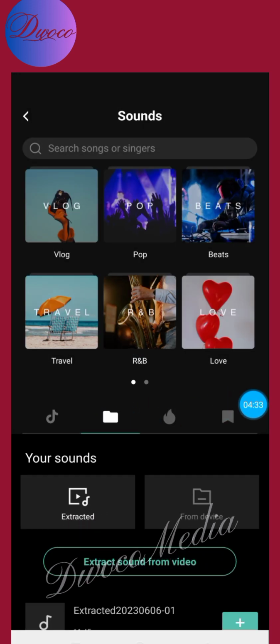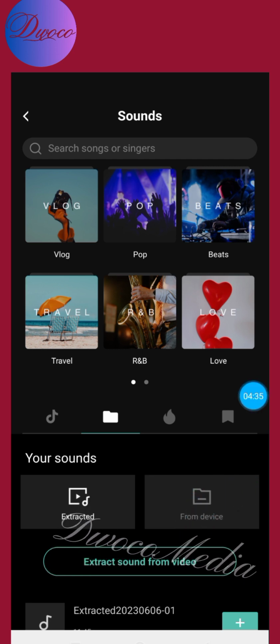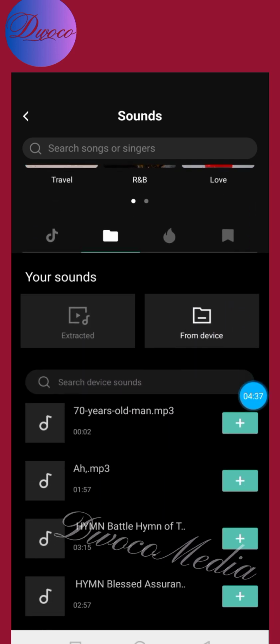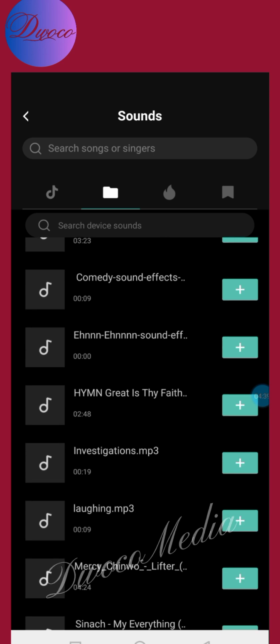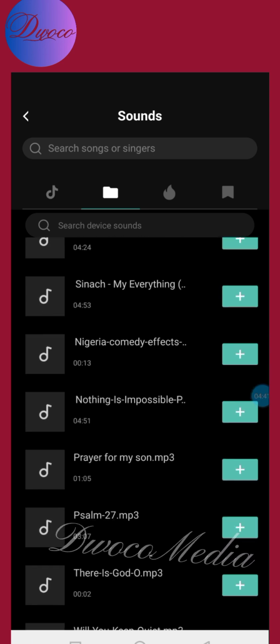Then go and click on this particular icon that looks like a memory card. Then click on from my device, click on that, and then you go to look for the audio. Okay, look for the audio.